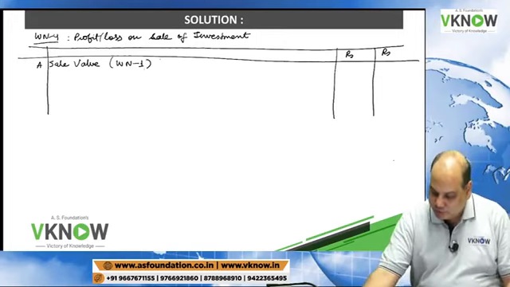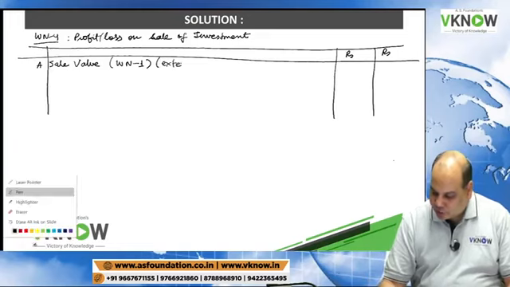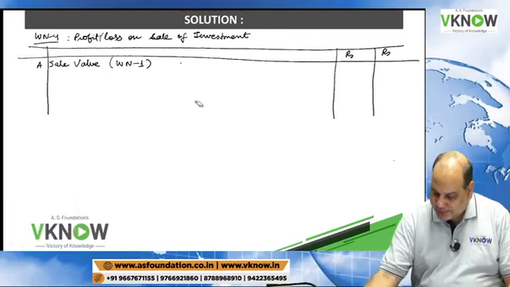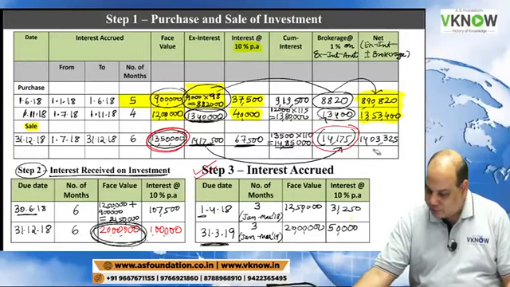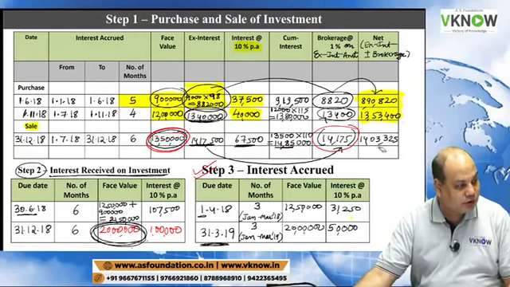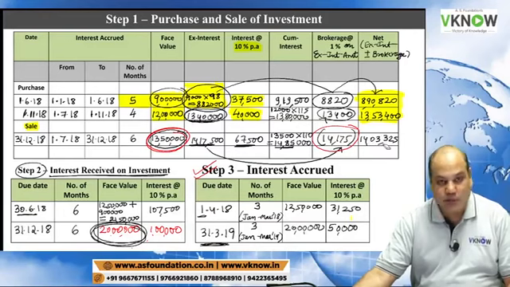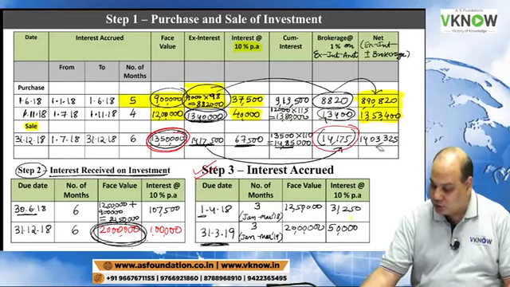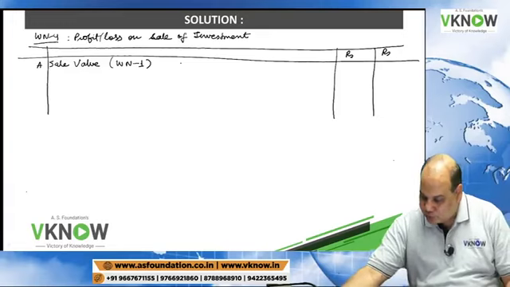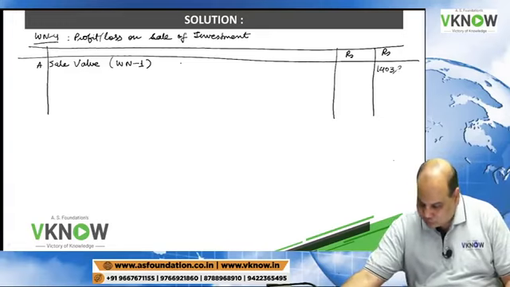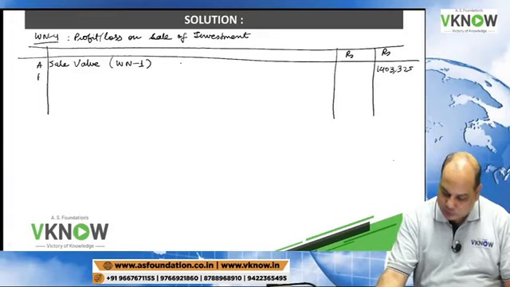You will write the ex-interest amount minus the brokerage figure. Go to this working note number 1, last column here. Can you see 1403325? This is your sale value after paying brokerage. 1403325, last line, last column. So you write down here 1403325. That is the sale value.